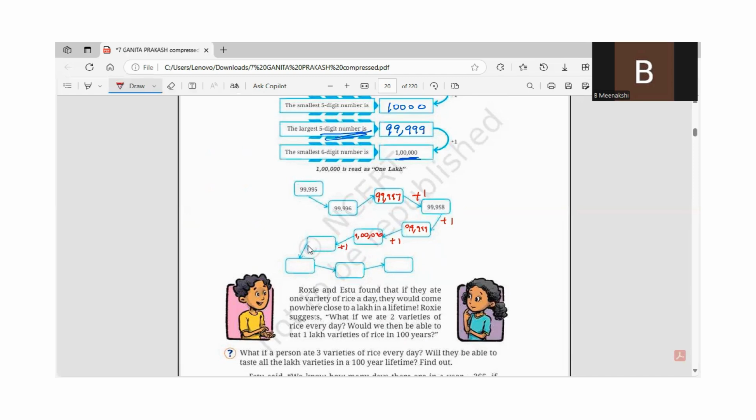Again, observe this pattern. You're going to add 1. 1 lakh 1. Again, add 1. 1 lakh 2. Again, add 1. 1 lakh 3. Again, add 1. 1 lakh 4. And it goes on.